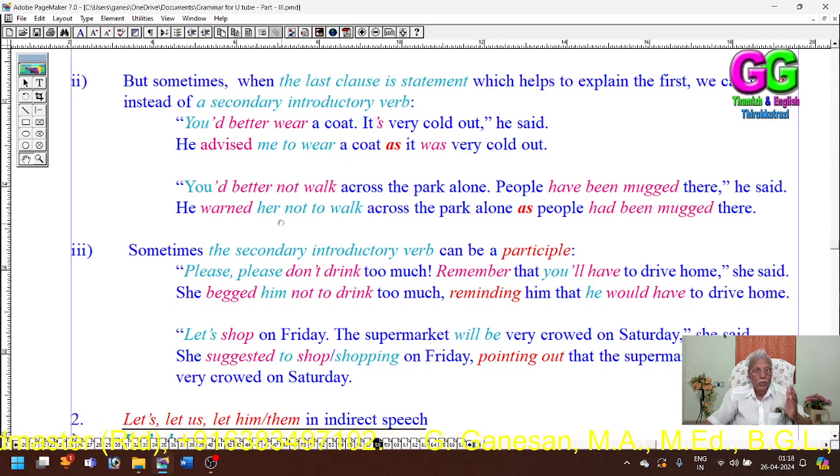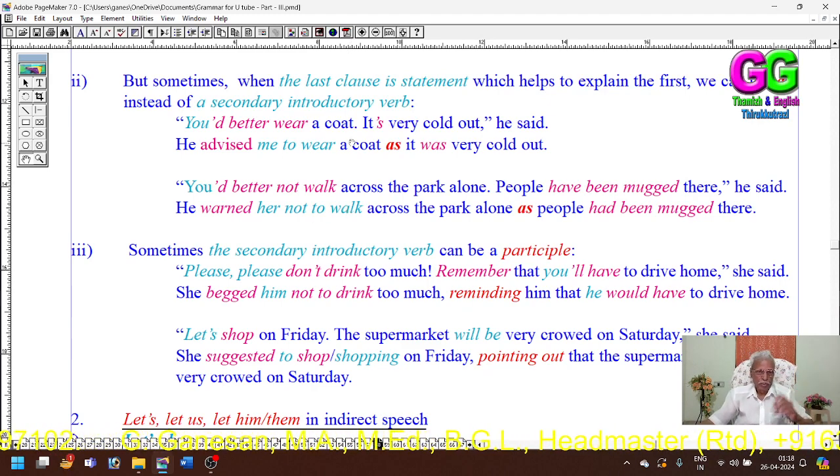Here also there is no object, no hearer, so we can use any object. He warned her not to walk across the park, because it is a warning. Here also it is a command, so we have used to. He warned her not to walk.